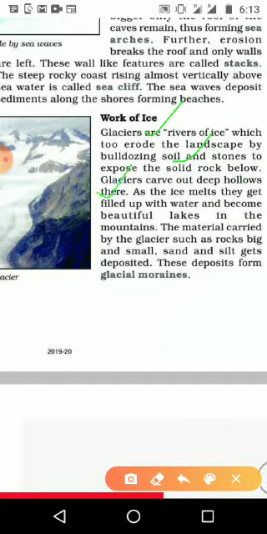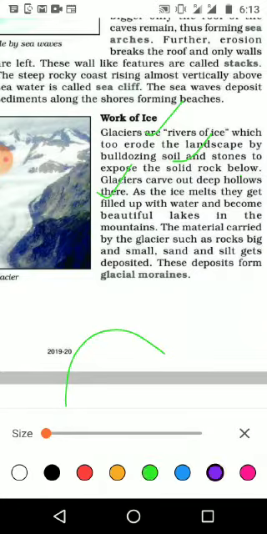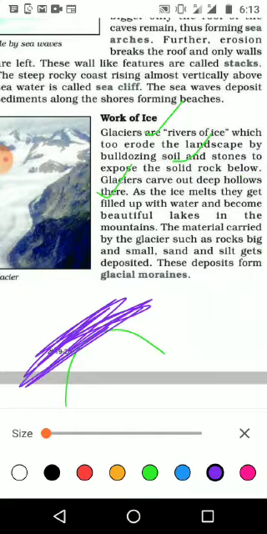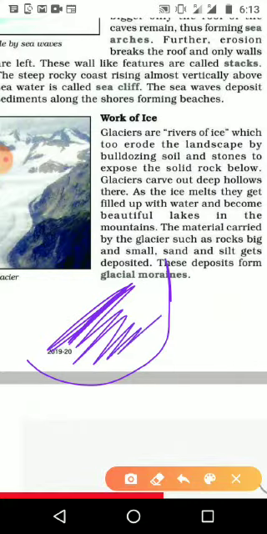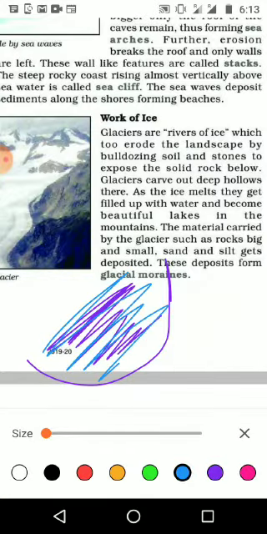When it is moving, here we can see the glacier, the ice and snow. When it is moving, it may take first, then slowly it may take a downward curve, and it will carve the stones of that area. As the ice melts, the hollows get filled with water and become beautiful lakes. When the glacier is moving, the area becomes like this, and when the glacier is melting, we can see it is filled with water and forming a lake.